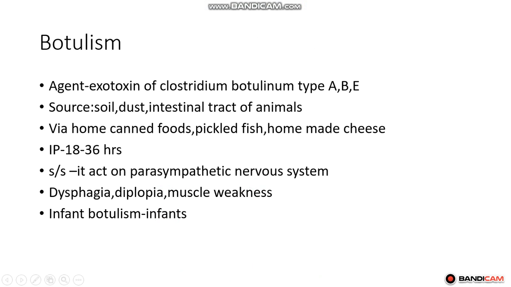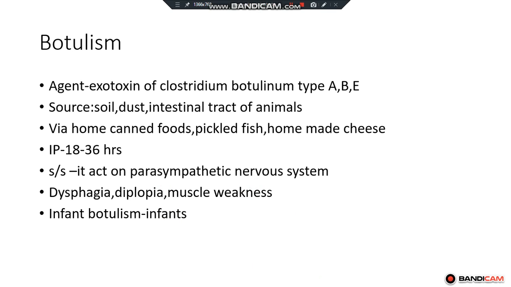Next is botulism. Here the agent is the toxin of Clostridium botulinum types A, B and E. These are the organisms causing the disease. Sources are soil, dust, and the intestinal tract of animals. The intestinal tract, in the local name, is usually called boti, and it is cooked and consumed by human beings.